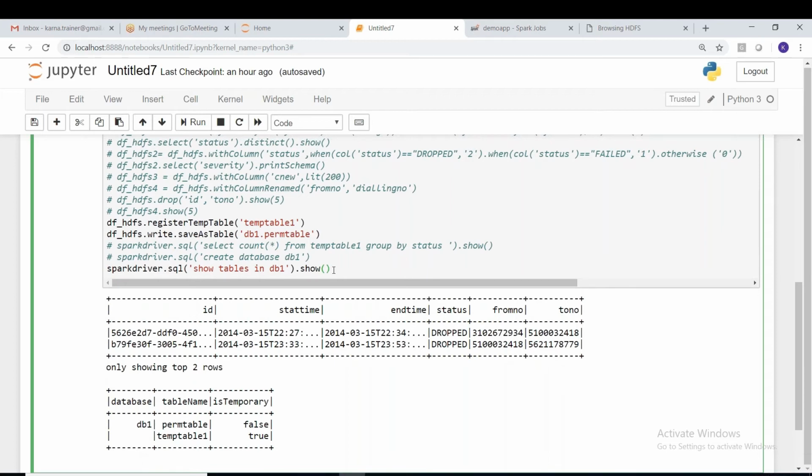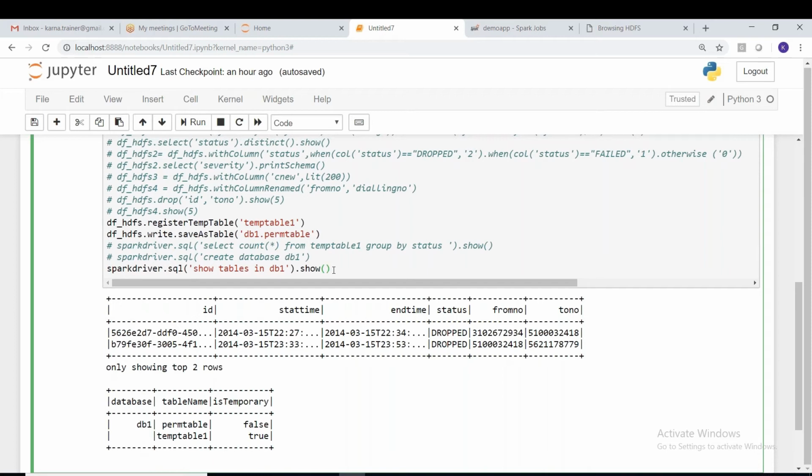Warehouse or local? Where do you think this permanent table is getting stored now? Local only, our local machine only. Local machine, right? Yeah, like Hive warehouse, from Spark 2, a Spark warehouse will be created.